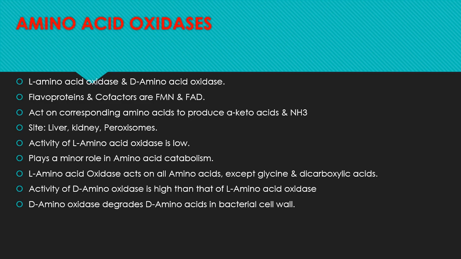Activity of levo form of amino acid oxidase is low. It plays a minor role in amino acid catabolism. Levo form of amino acid oxidase acts on all amino acids except glycine and dicarboxylic acids. Activity of dextro form of amino acid oxidase is higher than that of levo form of amino acid oxidase. Dextro form of amino acid oxidase degrades D-amino acid in bacterial cell wall.